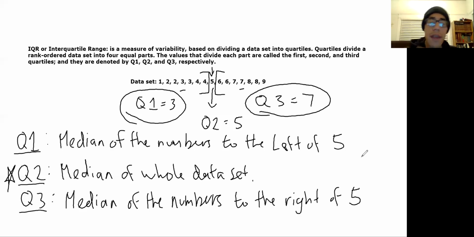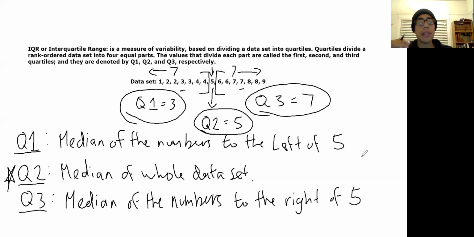That's this one, that's 5. Remember how I said there were 7 numbers to the left of that, and there's also 7 numbers to the right? Well, that makes 5 my number in the middle, right? So my quartile 2 is 5. The reason it's suggested to find quartile 2 first is because it gives us a way of dividing up the rest of the data set.